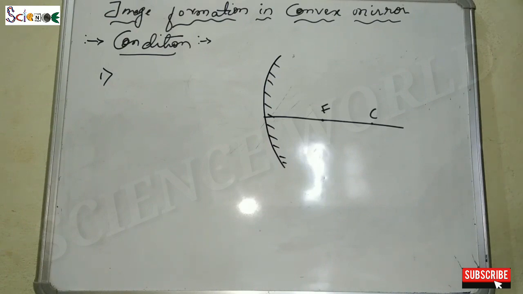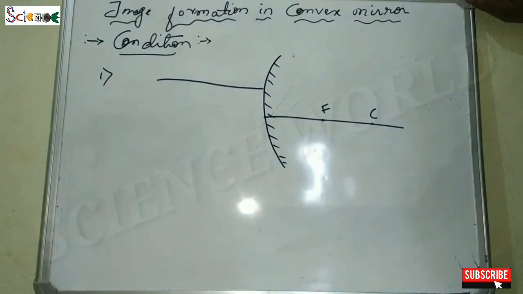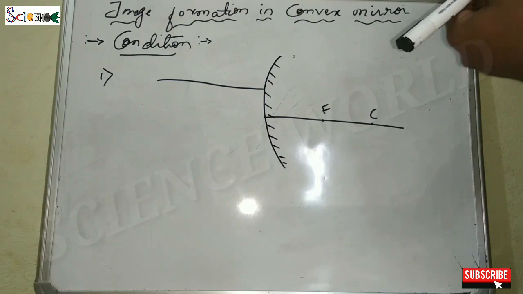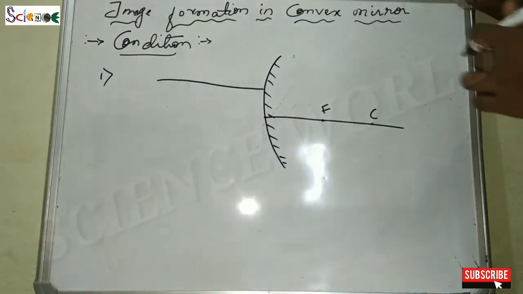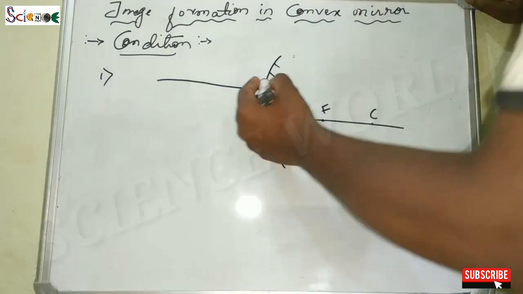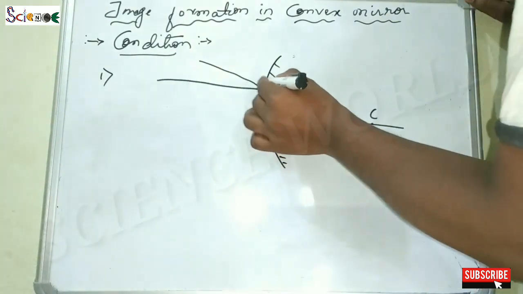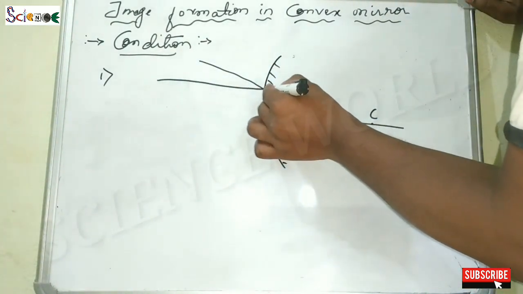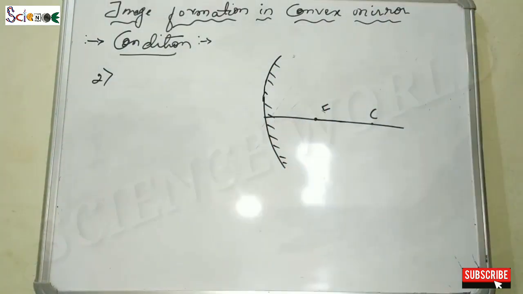So first, when the ray is parallel to the principal axis, this is the incident ray which is parallel to the principal axis and incident on the reflecting surface of the convex mirror. Now after the reflection, as you know, this is the convex mirror. Its nature is to diverge the ray of light. It will diverge in a particular manner so that its reflected ray forms the imaginary ray which touches the focus.